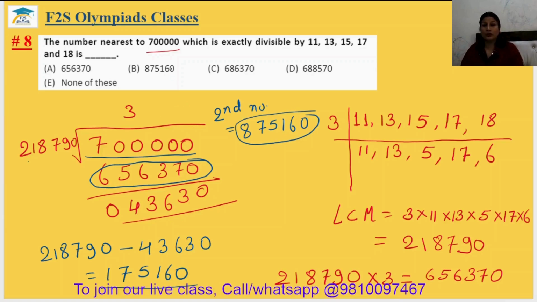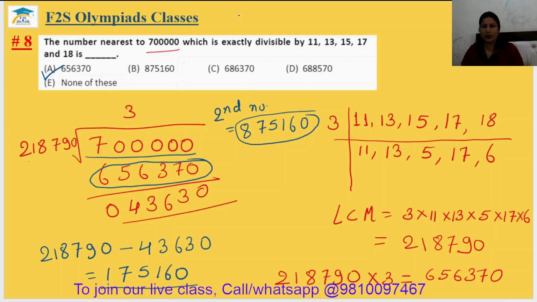So what should be the answer? We will take which is closer to 7 lakh. 6,56,370 is closer, or 8,75,160 is closer? We can see the closer one is 6,56,370. So that's why option A is the correct answer.